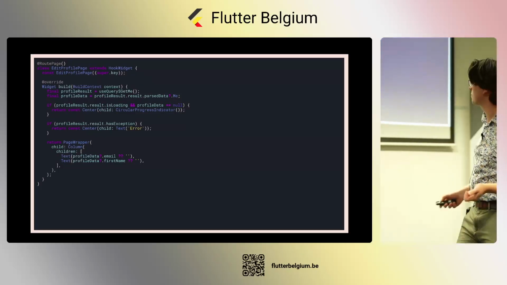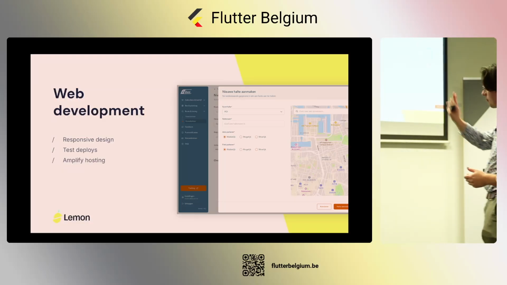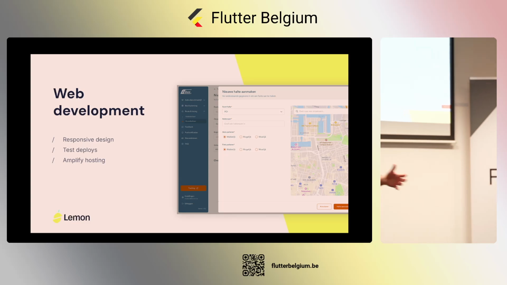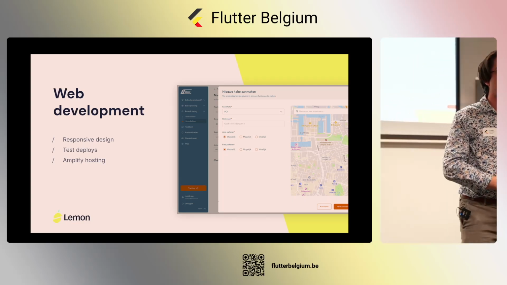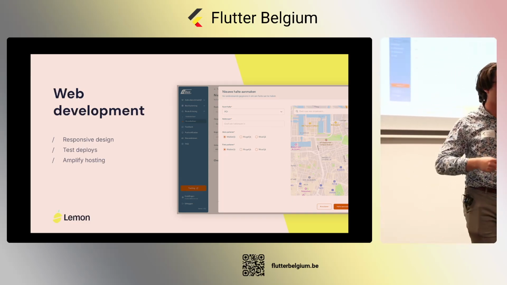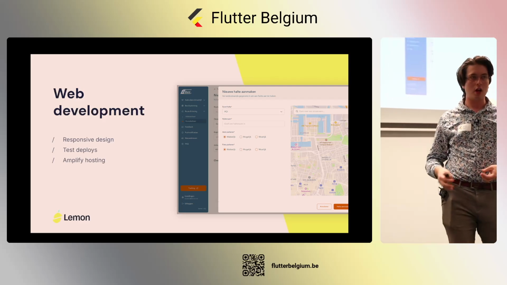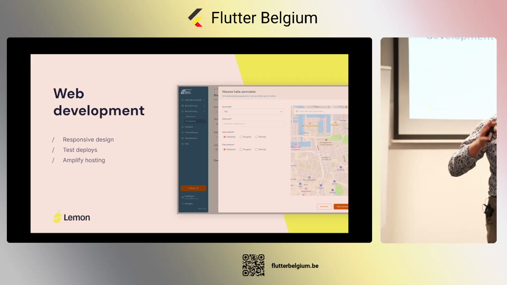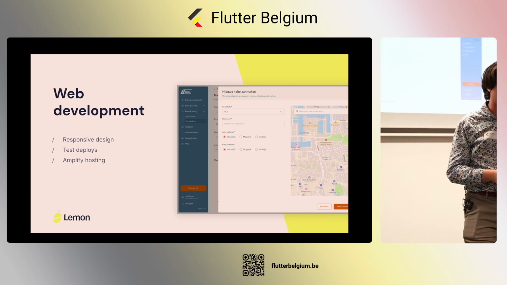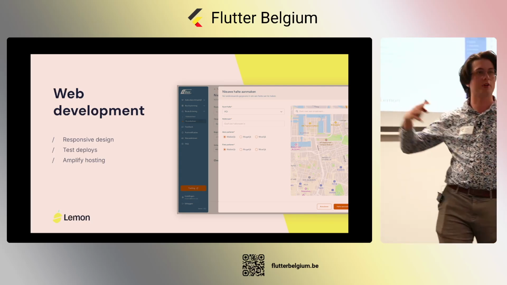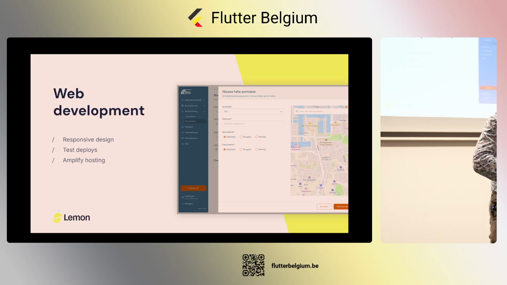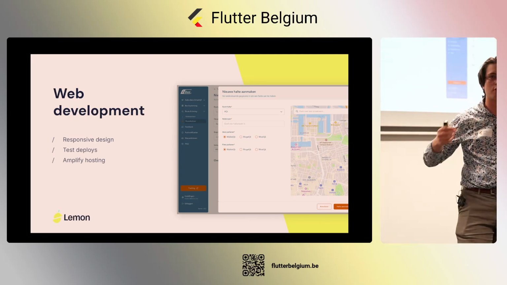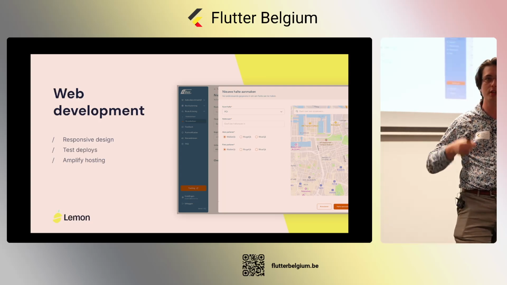And I want to go over some other things as well, because we were used to web development, and web development has a lot of interesting features. For example, one of the main things is responsive design. All the projects that we do here at Lemon, we also always use the web version of Flutter as well. So even if the client doesn't require a web version, we still build our UI with the web version just because we want to promise our clients, okay, our app will scale, it will be responsive.